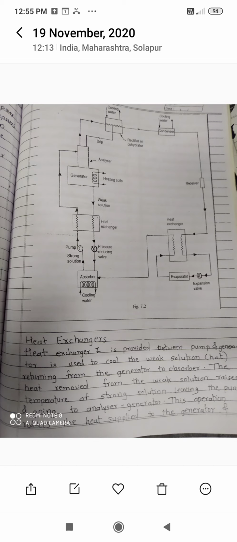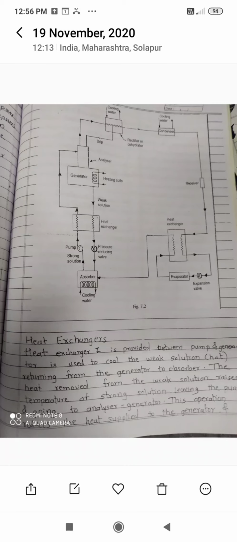So this analyzer rectifier combination ensures that only ammonia refrigerant vapor enters into the condenser. There are no water droplets which enter the condenser. This analyzer rectifier combination removes 100% of the water from the refrigerant and sends it back to the generator. So what about the drawbacks? Choking of the system is eliminated with the help of this analyzer rectifier combination.